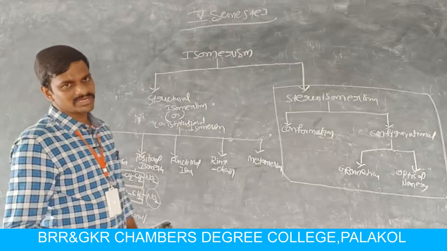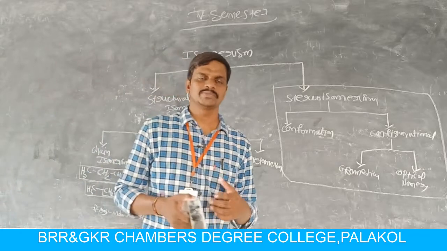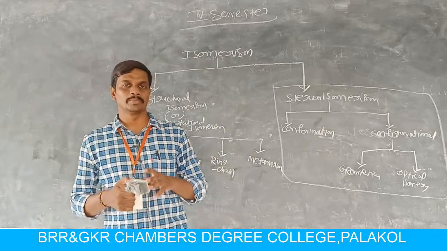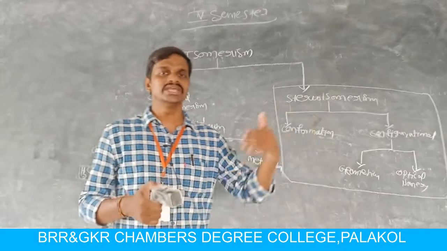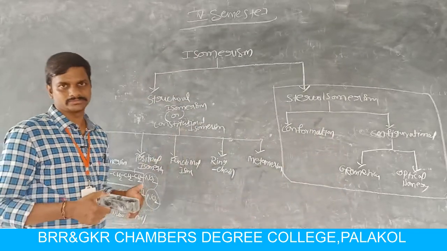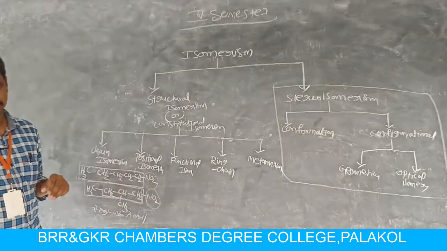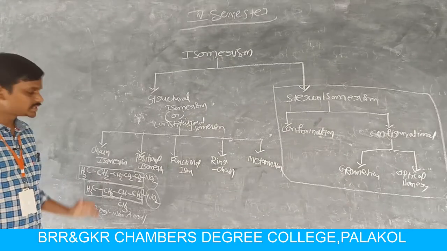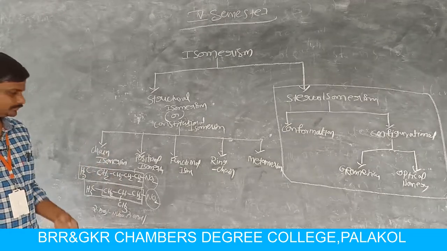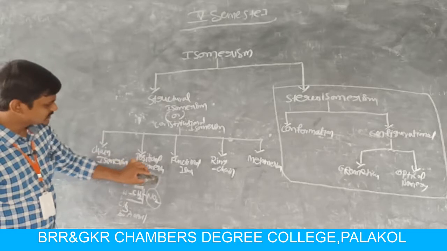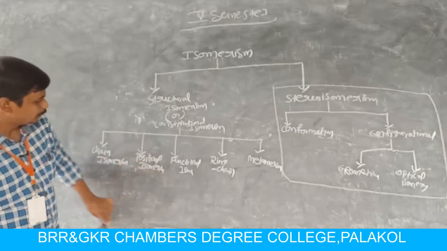So what is chain isomerism? Chain isomerism means compounds having the same molecular formula, but the carbon chain is different. So these two are chain isomers, and the phenomenon is called chain isomerism. Now we are moving to the next isomerism, that is positional isomerism.